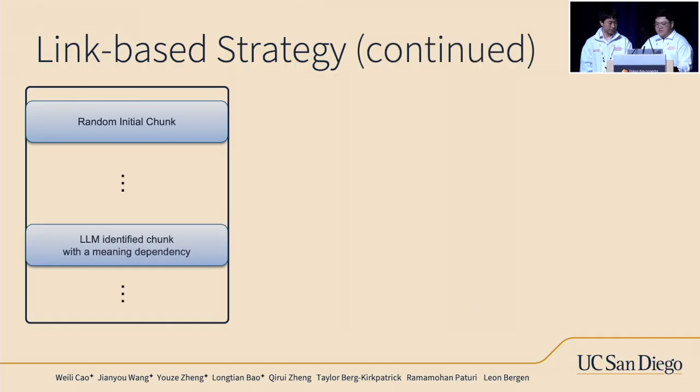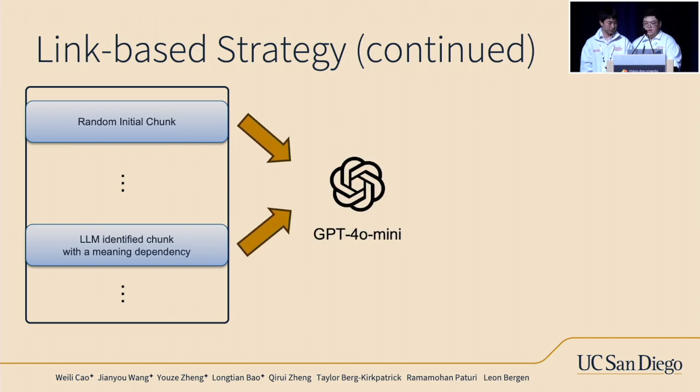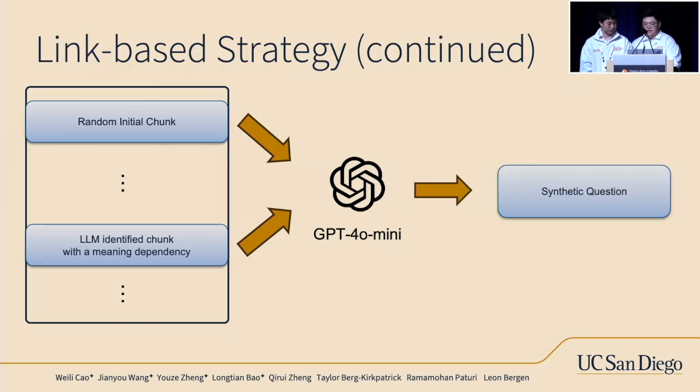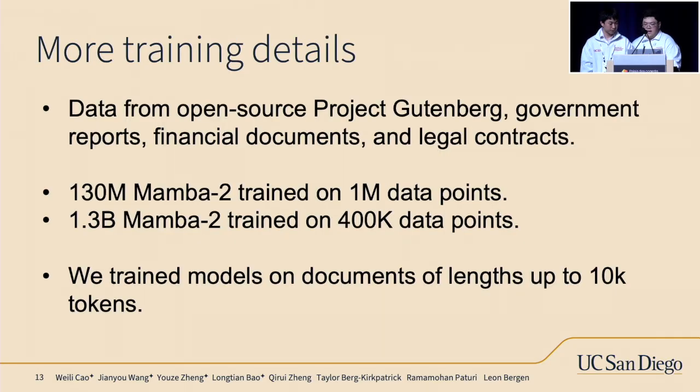Once this link dependency is found, we prompt the model again to generate a synthetic question that can only be answered using information from both chunks. So this process gives us training examples that force the scanner to use long-distance information. And we apply this link-based strategy to a diverse corpus of raw documents drawn from publicly available data sources, including Project Gutenberg, government reports, financial documents, and legal contracts.